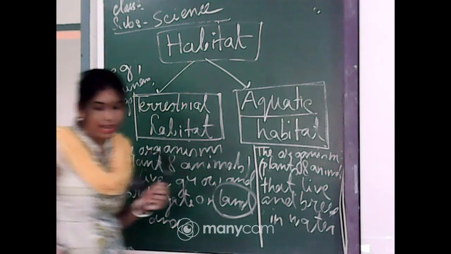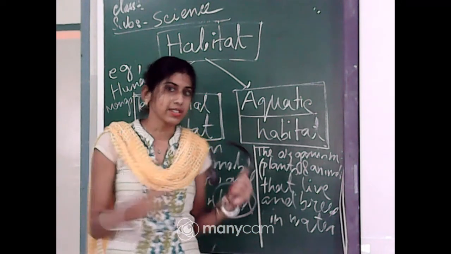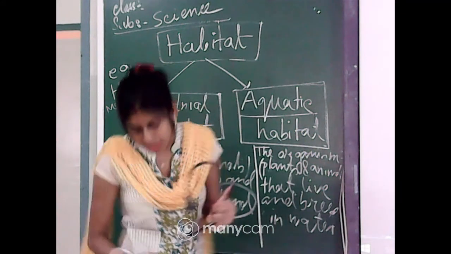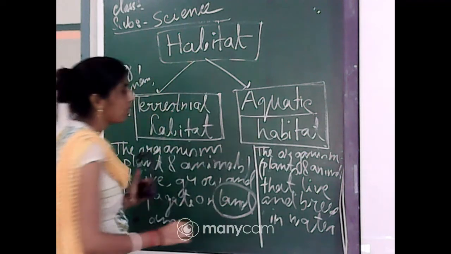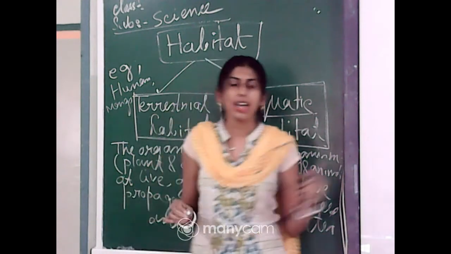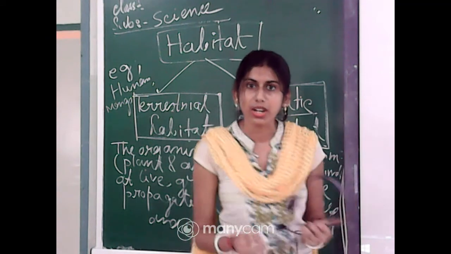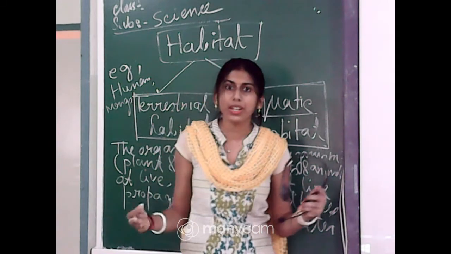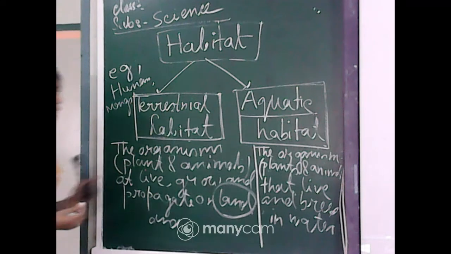I am repeating that they live and breed, which means their reproduction takes place inside the water and their number increases. These organisms are called aquatic organisms, and this habitat is called aquatic habitat. Clear? What are examples of aquatic organisms? Fish, some aquatic plants, different types of fish, dolphin, whale, shark. These are different examples of aquatic organisms.